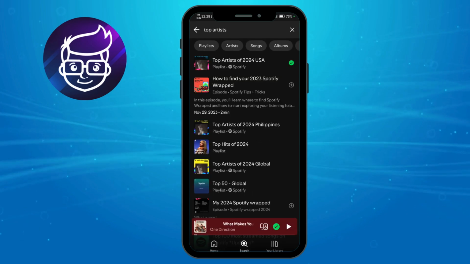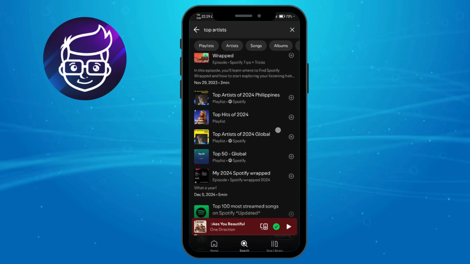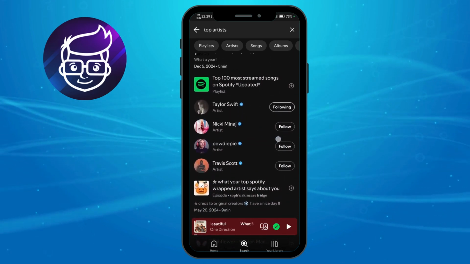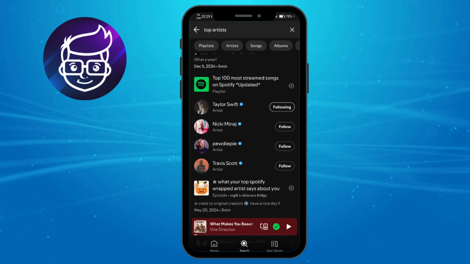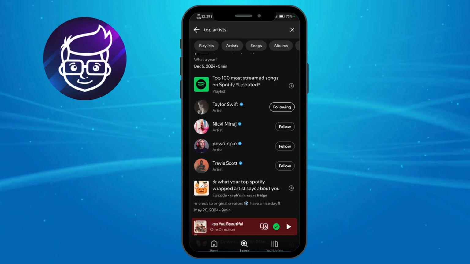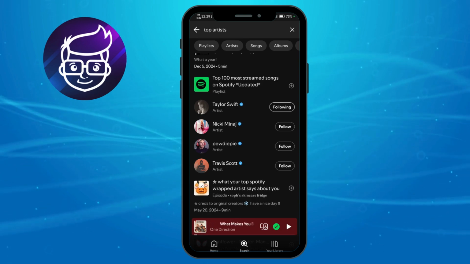Now, once you have searched for that, you can see in here this Top Artists 2024, the global Spotify rap, and in here you can see the top 100 most streamed songs on Spotify, and you can see in here those artists on this ranking. So that's how you find top artists on Spotify.